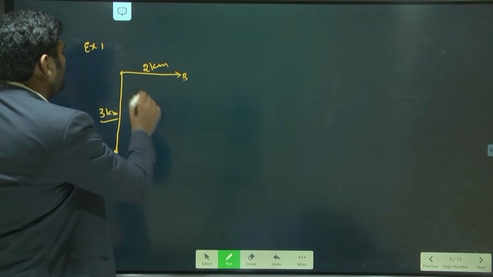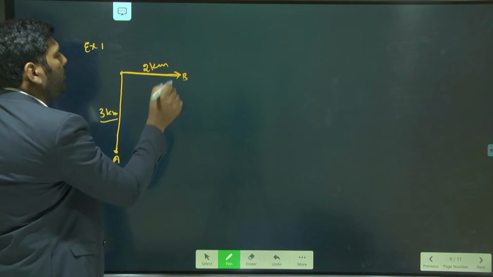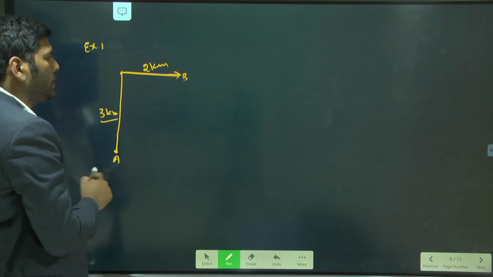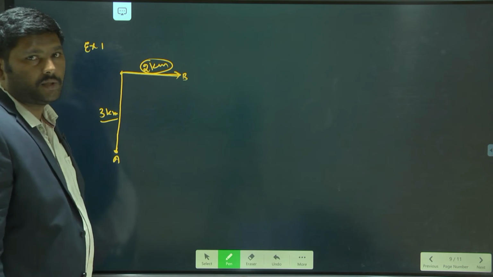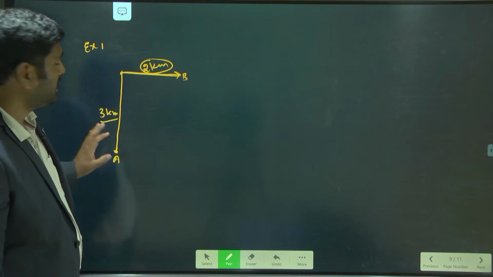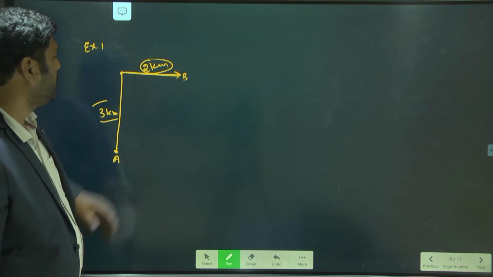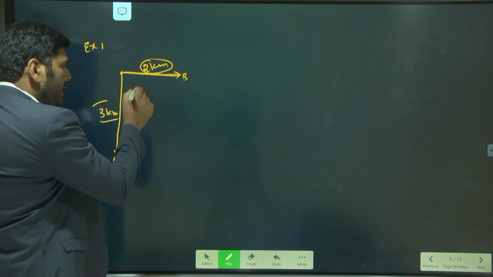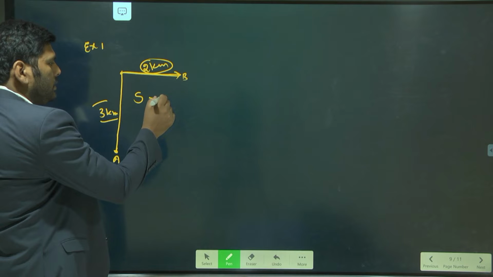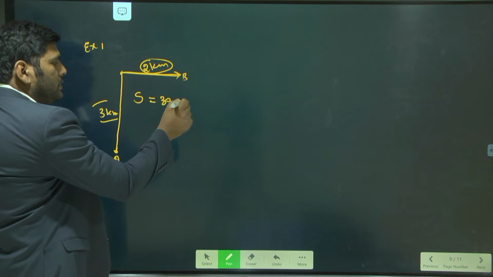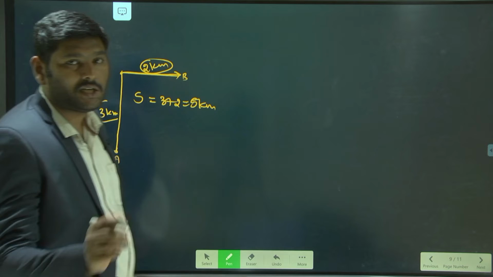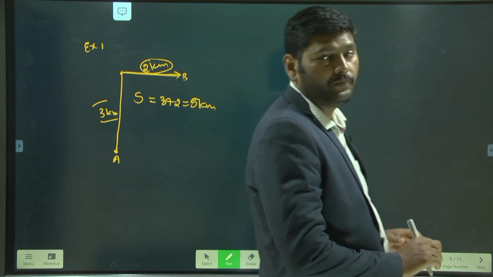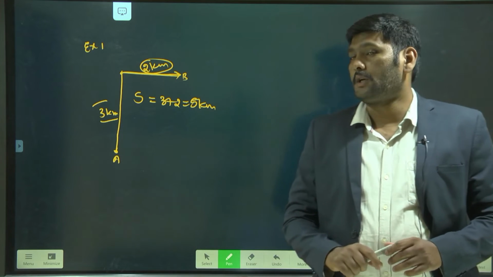Soon after that, he turned 90 degrees and moved in the east direction 2 kilometers. So in this case, the covered distance is 2 kilometers. The total path becomes 3 kilometers and 2 kilometers. The total path you can take as S. S is equal to 3 plus 2, which is equal to 5 kilometers. In this case, the distance is 5 kilometers.